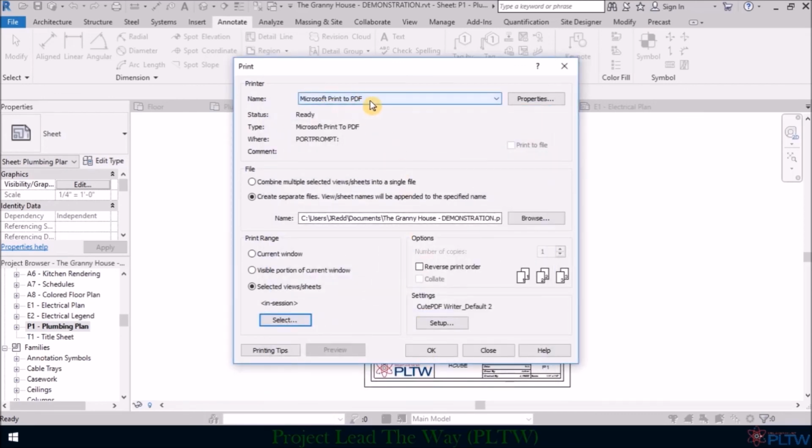Once I have selected my printer, and once I've selected my sheet, in some cases like we did with the electrical plan, if you have multiple sheets that you've created and you want to create one PDF with all those sheets in that one PDF, you'd want to choose combine multiple selected views or sheets into a single file. I think it's good practice just to get in the habit of choosing that. And then we're going to click OK. And once it does that, it's going to ask us to save this PDF in a location. I will tell you to save this PDF of your plumbing plan into your OneDrive, and that will be the file that you would need to submit to me in Schoology.